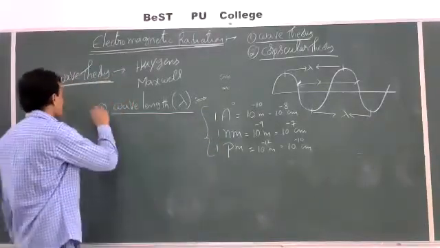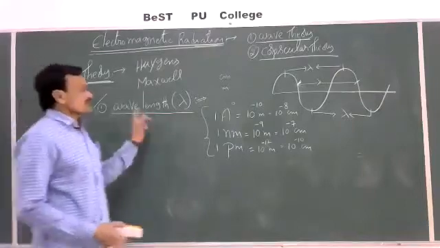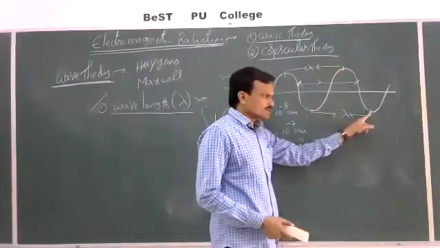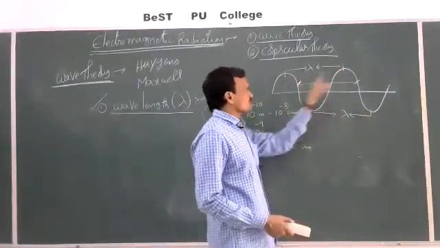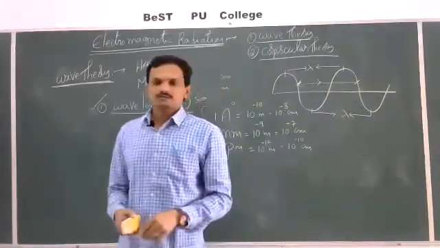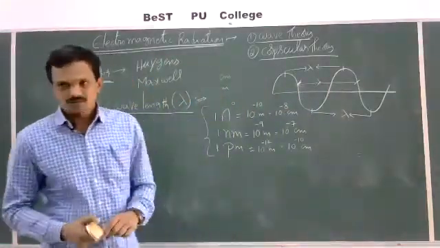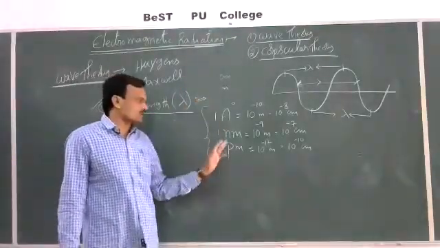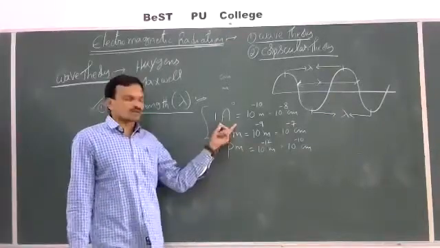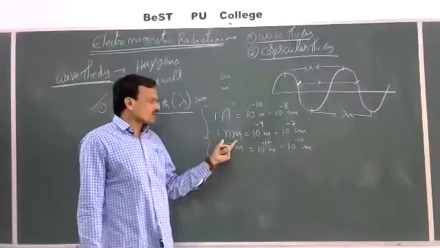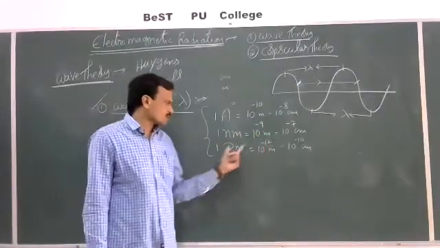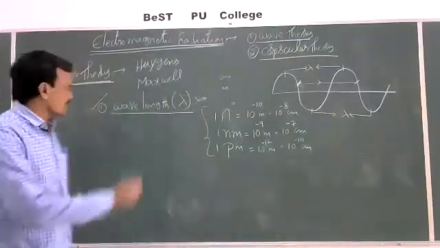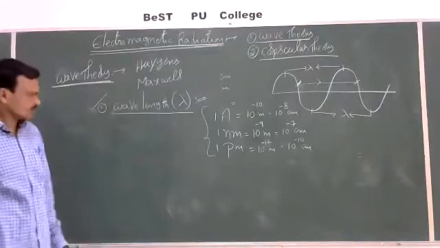So this is the first characteristic property of wave. The distance between two consecutive crests or two consecutive troughs or any two consecutive similar points in a wave, that is called wavelength. The units of wavelength are either centimeters or meters or angstroms or nanometer or picometer. So 1 angstrom is 10 power minus 10 meters. 1 nanometer is 10 power minus 9 meters. 1 picometer is 10 power minus 12 meters. So this is regarding wavelength, the first one.